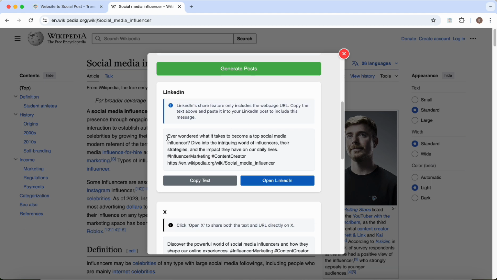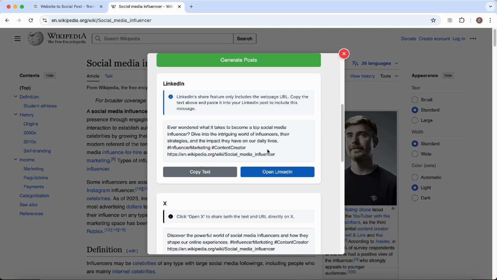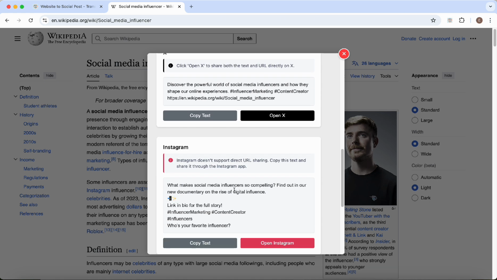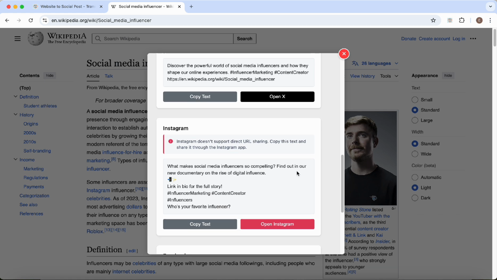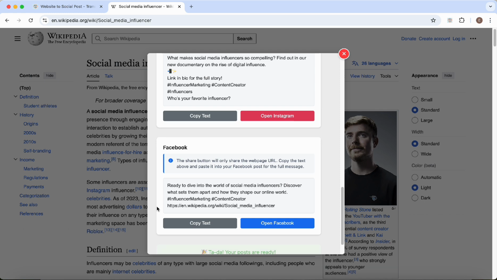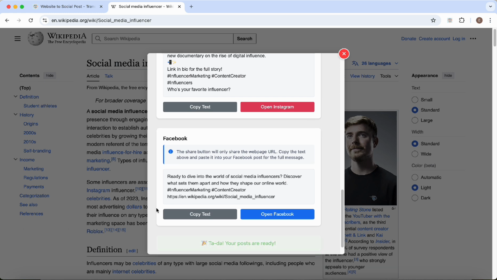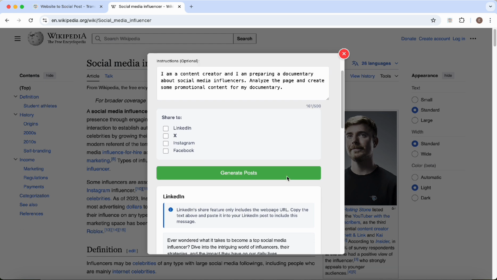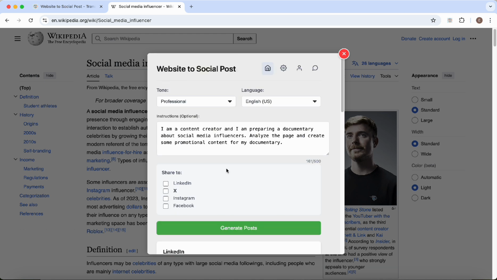As you can see, our system has created different content for each of the platforms we have chosen. Our AI model is trained to create different narratives for each of the social networks. That's why all of the created content is unique. Remember, you can copy the created content with a single click, or you can open the relevant social media platform and post the content directly.